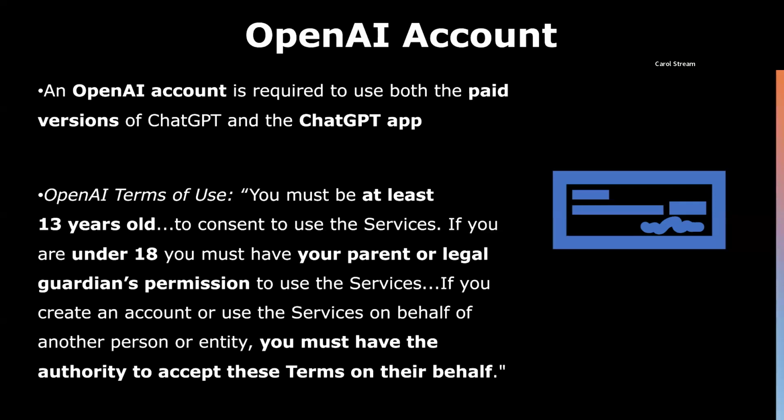In short, a legal adult who makes an OpenAI account for someone under 18 to use assumes all responsibility for anything that account does and any information that account provides.